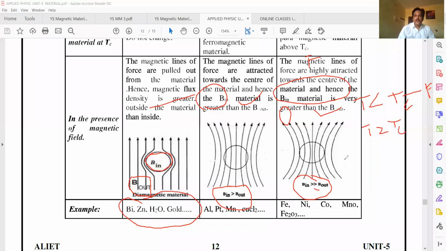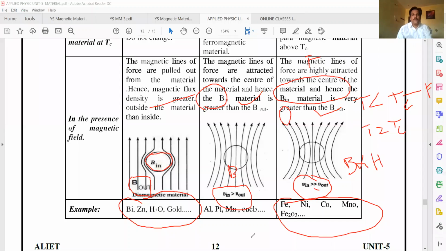That's why B is a non-linear function of H here. It is a linear function here, and a linear function here. It is a non-linear function of H for ferromagnetic materials. Examples are iron, nickel, cobalt.